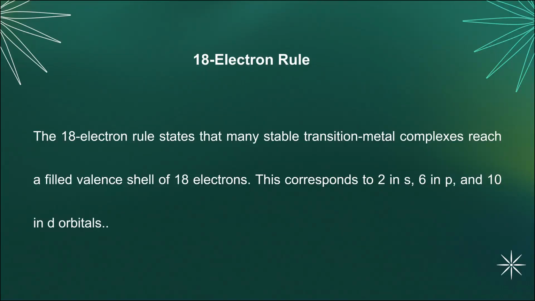The 18 electron rule states that many stable transition metal complexes reach a filled valence shell of 18 electrons. That is, it has to fill 18 electrons in order to attain a proper structure and stability, and it tries to retain the noble gas configuration. This corresponds to 2 electrons in s orbitals, 6 electrons in p orbitals, and 10 electrons in d orbitals.